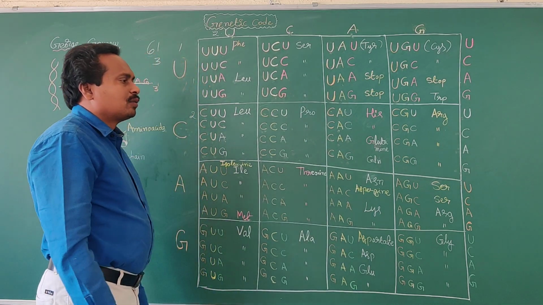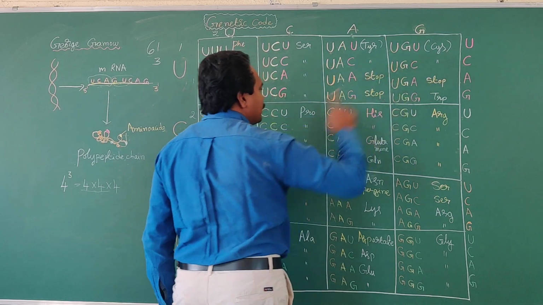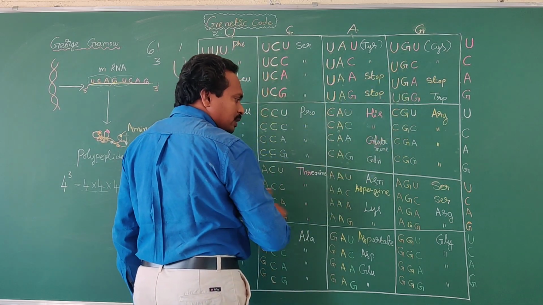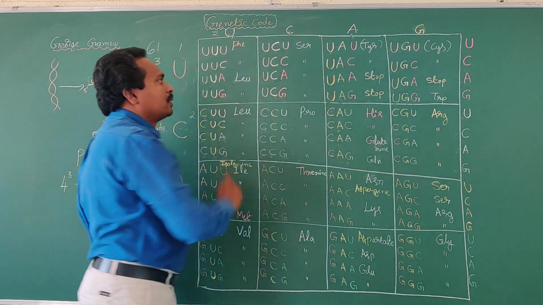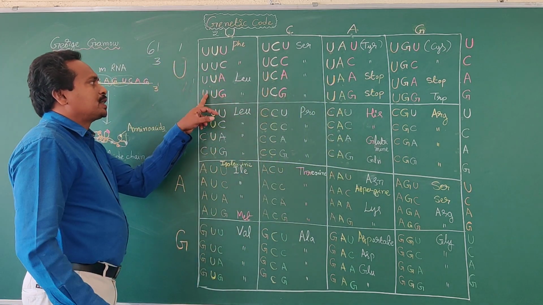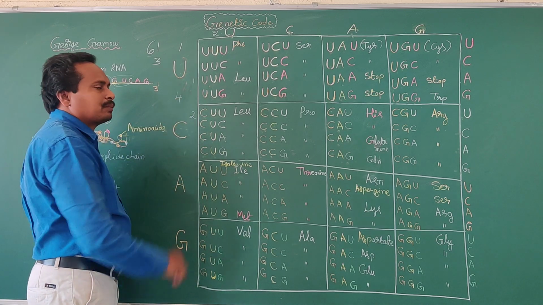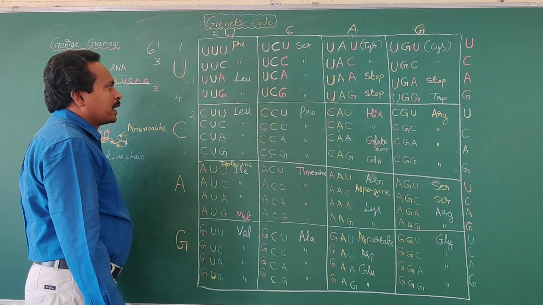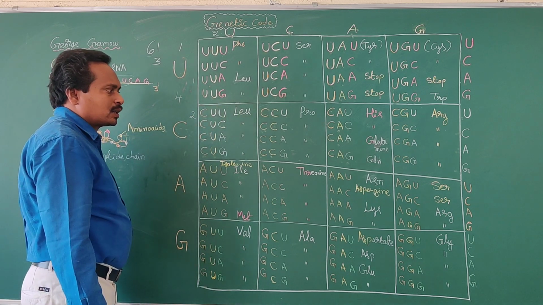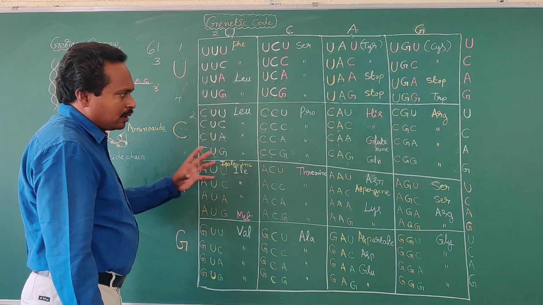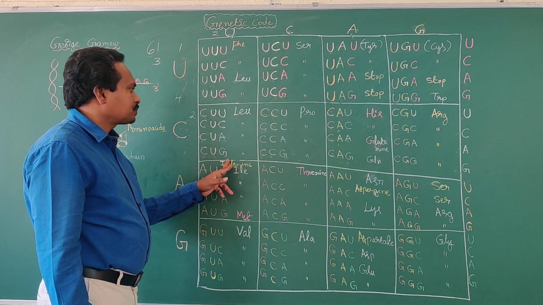The 64 codons. And this row 4, next row 4, third row, and here each box consists of 4 nitrogen bases. Okay, each box consists of 4 nitrogen bases. So altogether, how many codons are present? 64 codons.